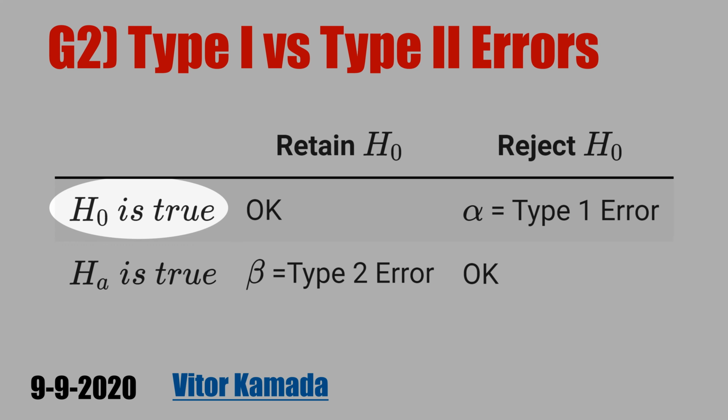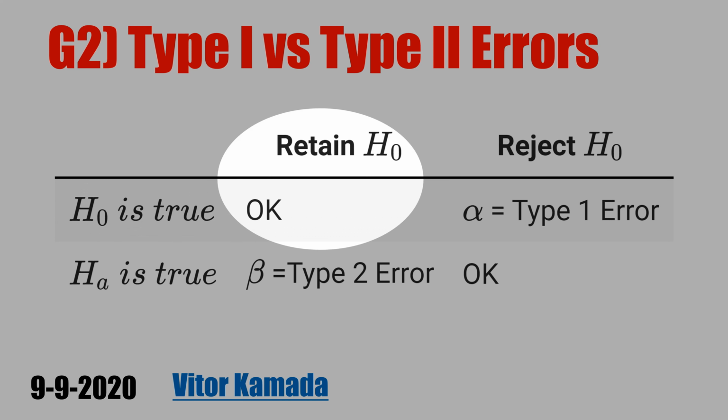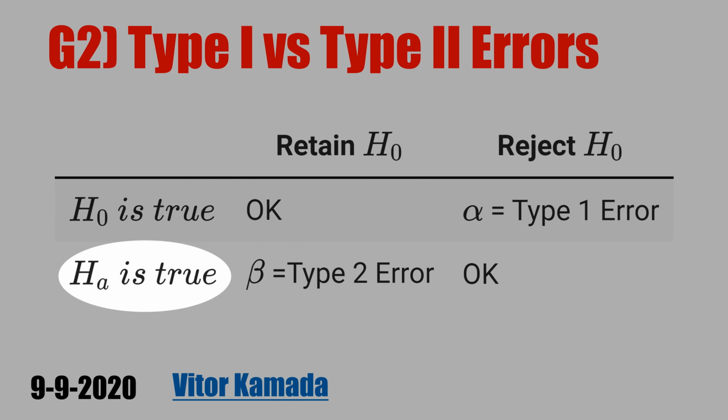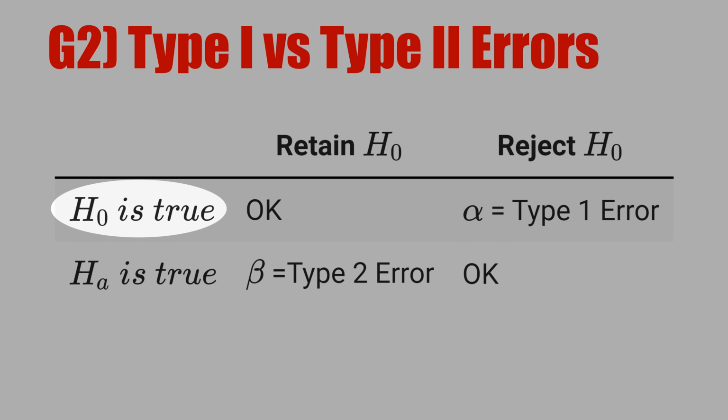When the null hypothesis is true, what's the right decision to take? Retain the null hypothesis. And when the alternative hypothesis is true, what's the right decision? Reject the null hypothesis. What happens when the null hypothesis is true, but you go and reject the null hypothesis? You commit the type 1 error. It is well known as alpha, or level of significance. What happens when the alternative hypothesis is true, but you go and retain the null hypothesis? You commit the type 2 error, that is known as beta.